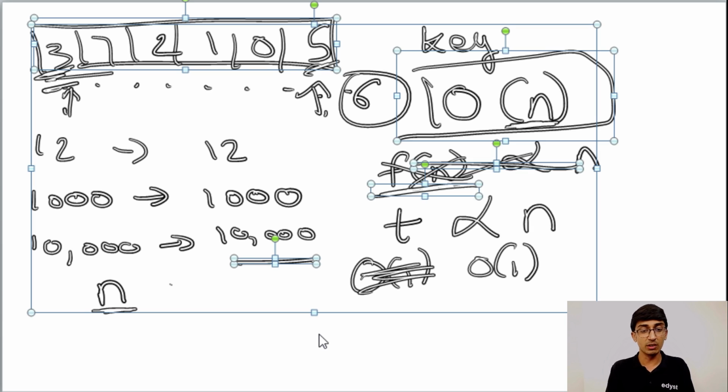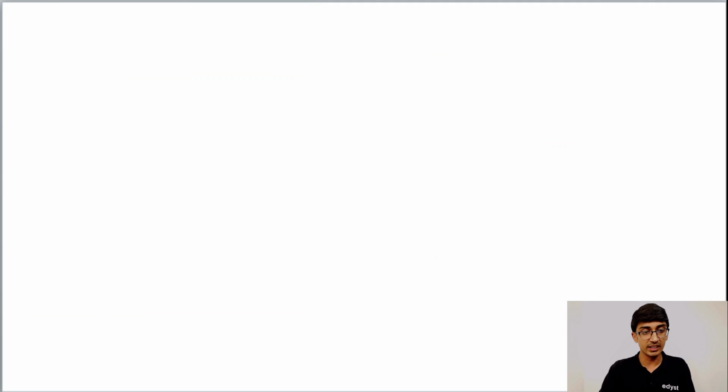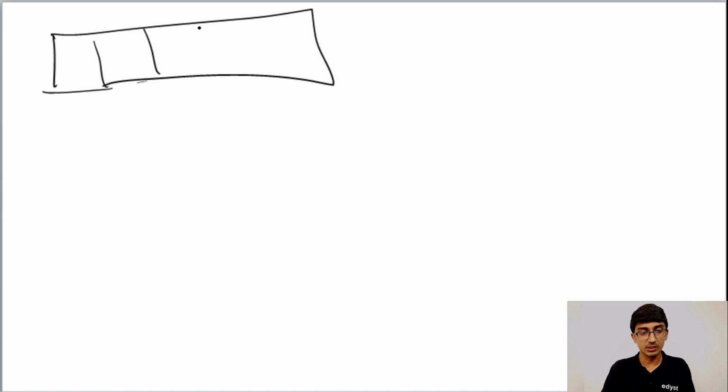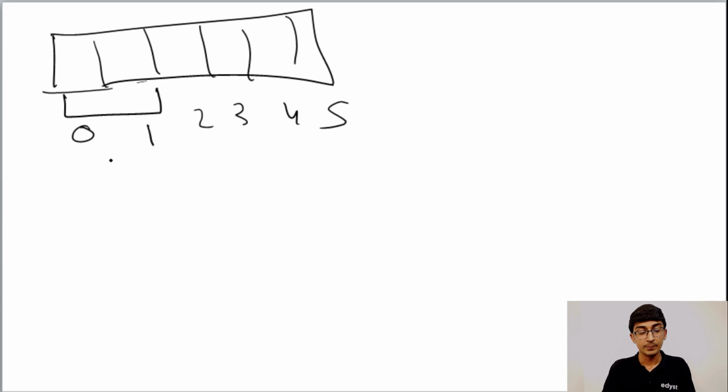So what is order 1? Let's look at an example. Let's say I give you a big array, and your question is to find the sum of the first two elements. So we have the first two elements over here, a of 0 and a of 1, and then 2, 3, 4, 5. Let's say our algorithm is to find the sum, which is equal to a of 0 plus a of 1.